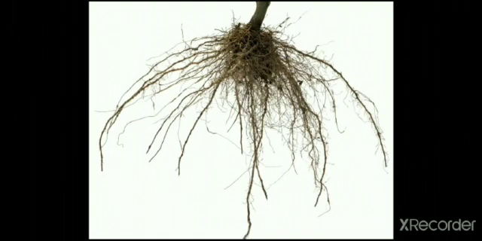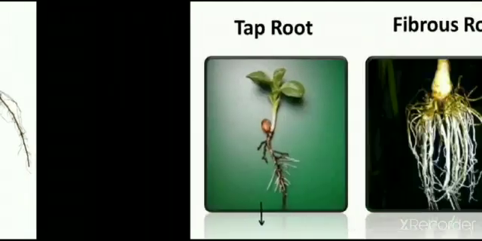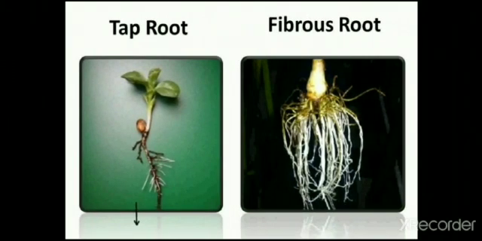And last, fifth part is the root. Roots hold the soil firmly and anchor the plant. The main functions of the root are to absorb and transport water and nutrients from the soil. The roots of the carrot and radish also store food. There are two types of roots, taproot and fibrous roots.